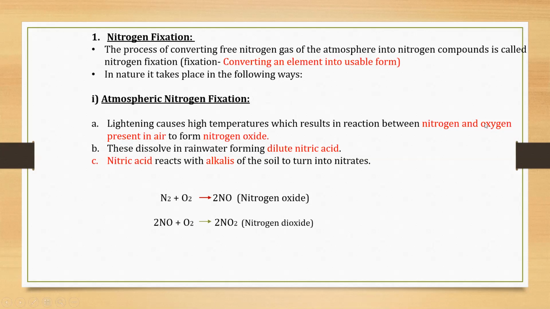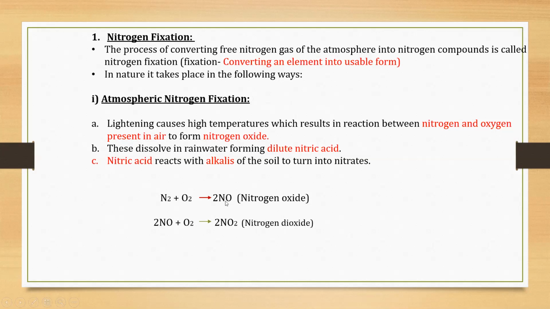So nitrogen and oxygen react with each other and form nitrogen oxide. The reaction takes place like this. N2, because nitrogen is a diatomic molecule, reacts with O2, which is again a diatomic molecule, and it gives nitrogen oxide.